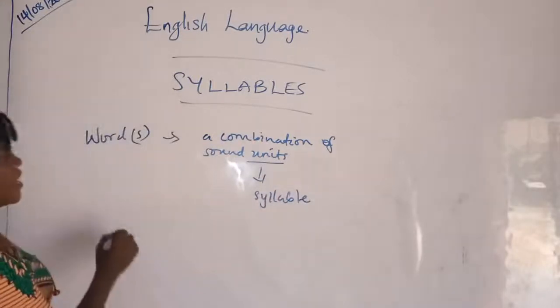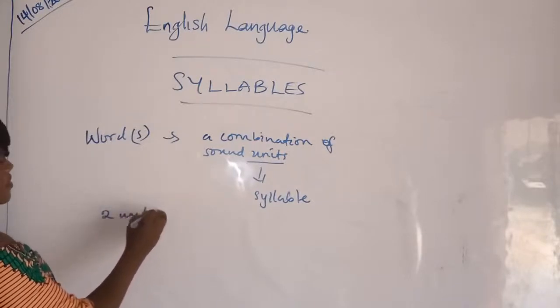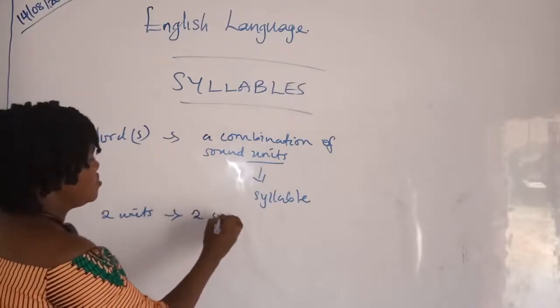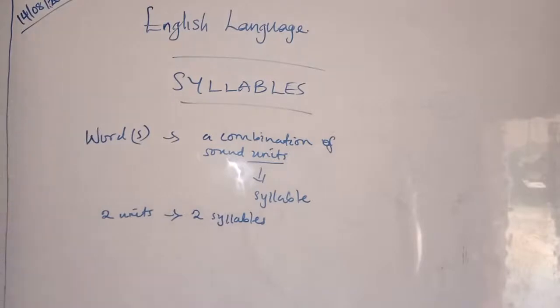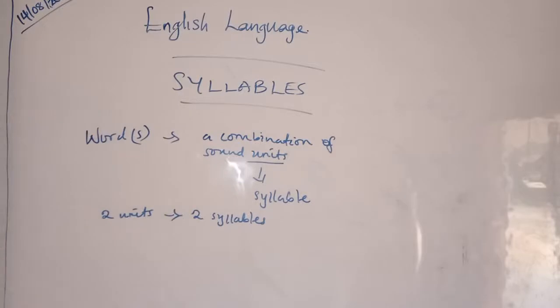If a word has two units, it is the same thing as saying the word has two syllables. Don't forget I said a word or words is a combination of sound units, and each unit is termed syllable. So what is the meaning of syllable itself?